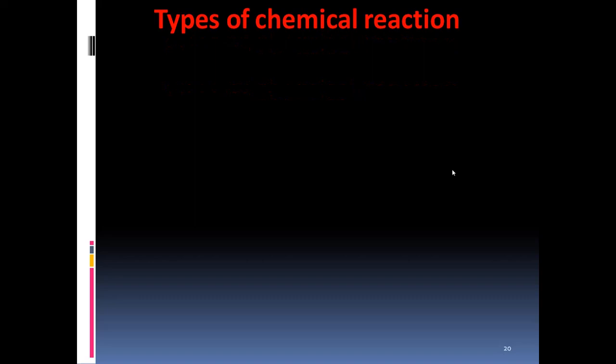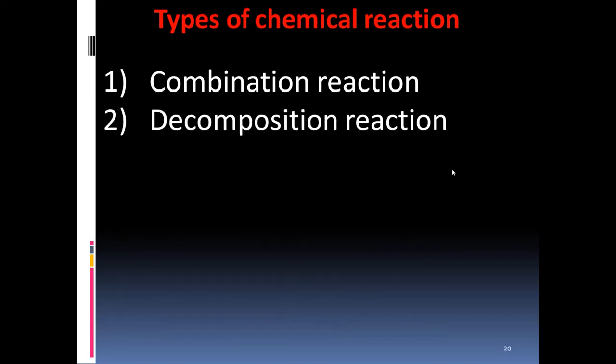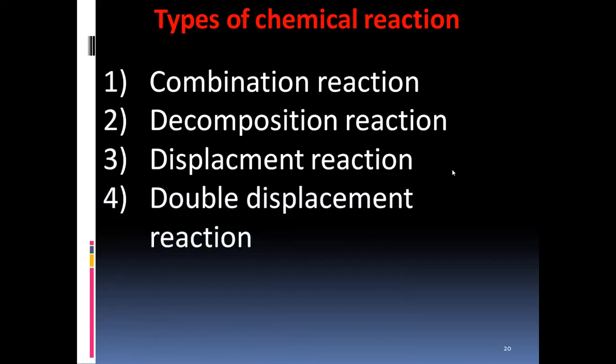Now, based on the type of reactants, we can classify chemical reactions into these 4 types. First one is combination reaction. Second, decomposition reaction. Third, displacement reaction. Fourth, double displacement reaction. So these are the 4 important types of chemical reaction.